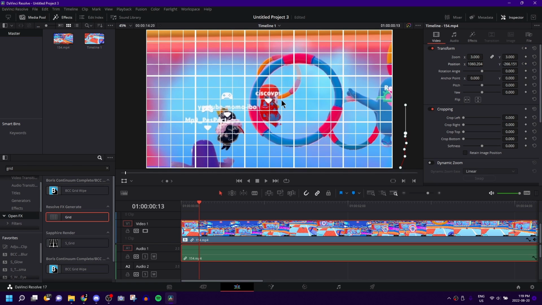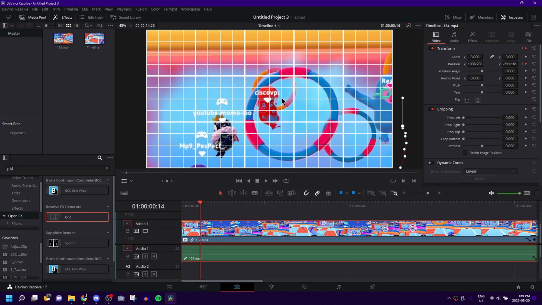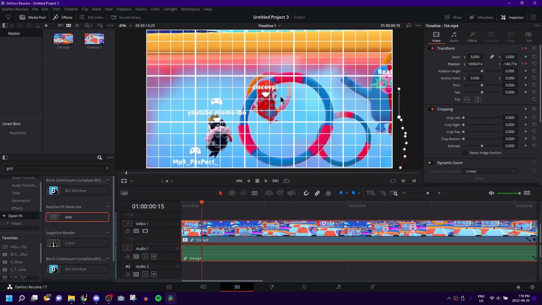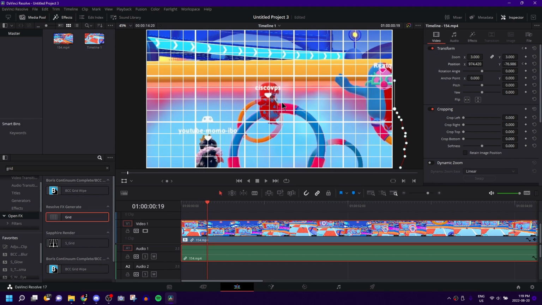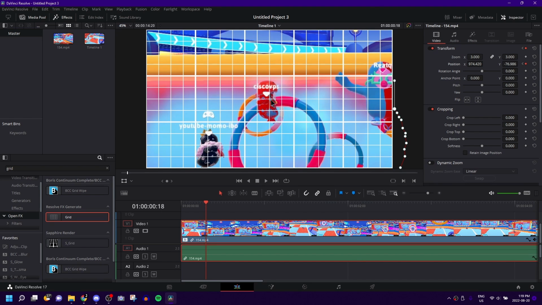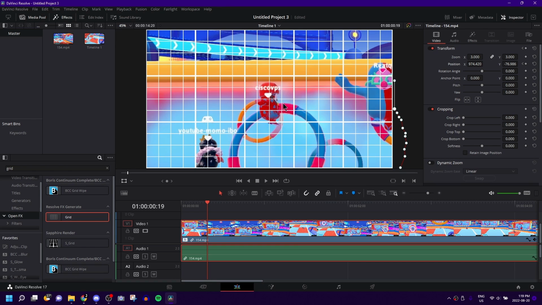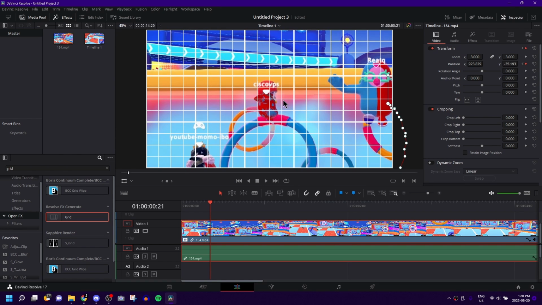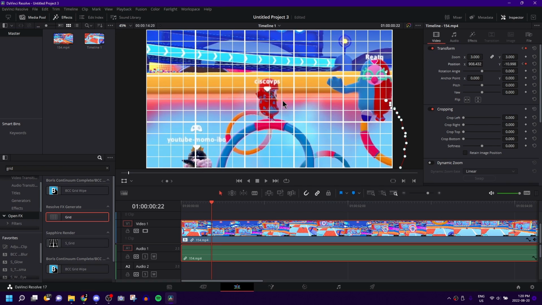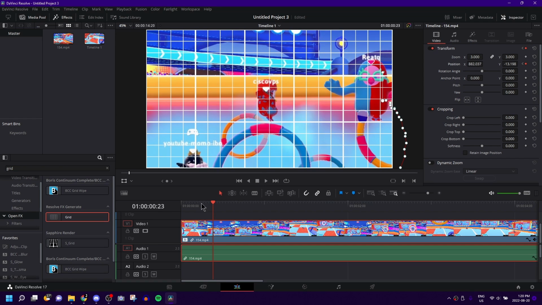For this clip, he's doing a lot of very exaggerated movement, so I'm just going to try my best. I see that this clip doesn't really need a separate keyframe, so I'm just going to leave it. This one, maybe move a bit to the side, down a little bit, down a little bit, down a little bit, and yeah, that looks about right.